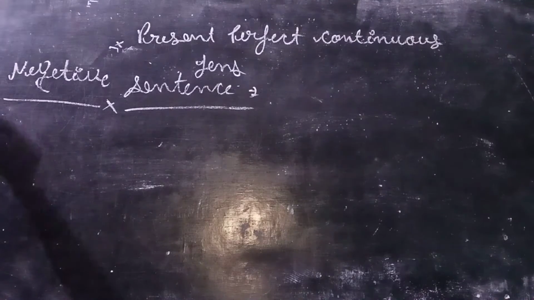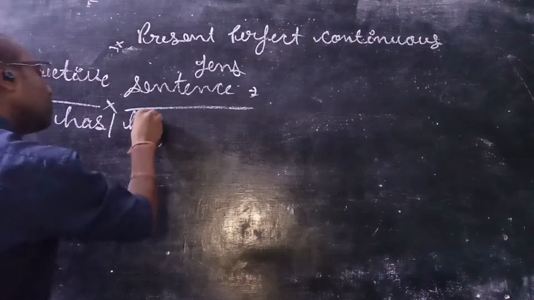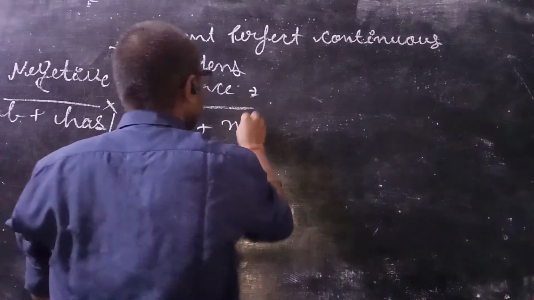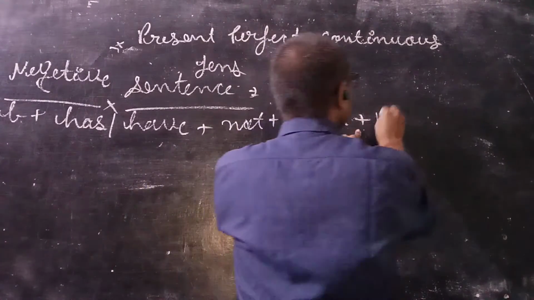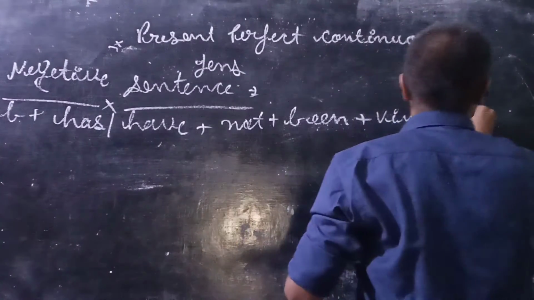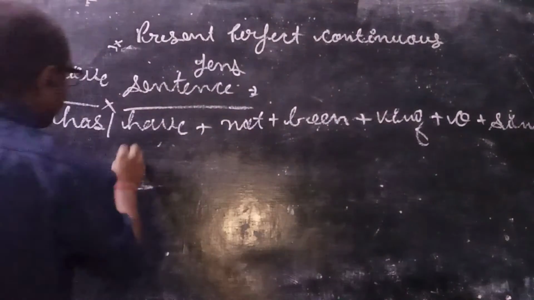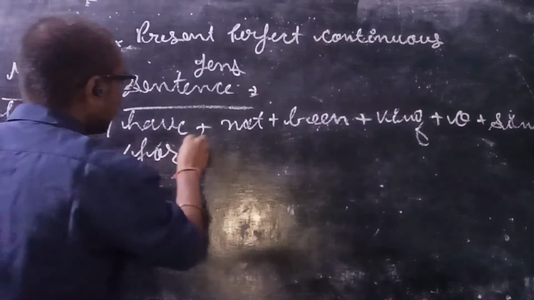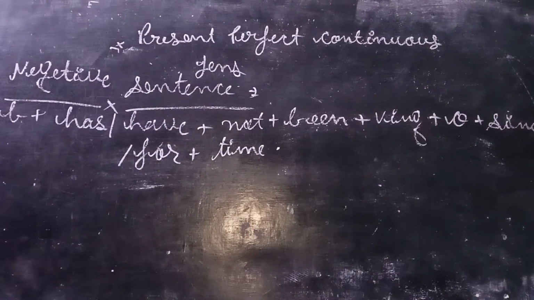So it will take subject plus has or have plus not plus been plus fourth form of the verb, that means verb plus ing, plus object plus since or for plus time, right? So this is the negative sentence. Let's take an example.